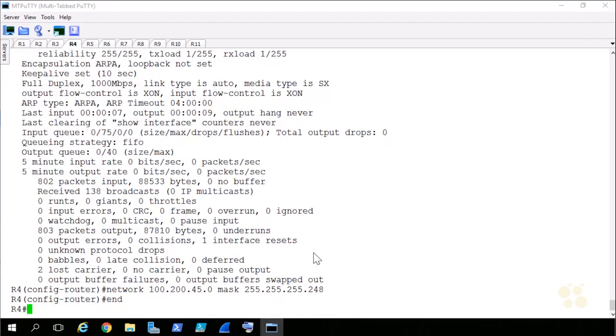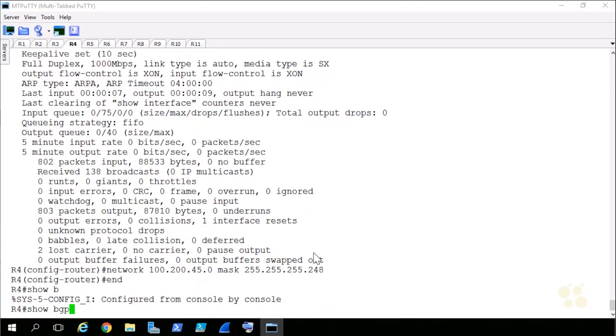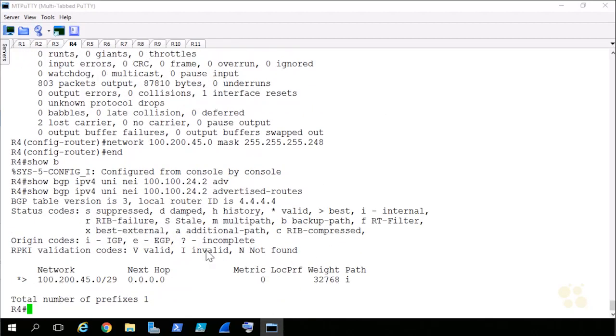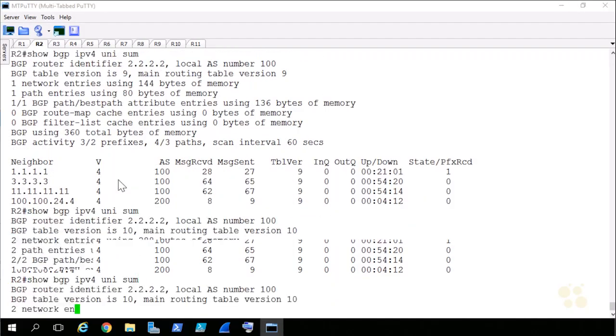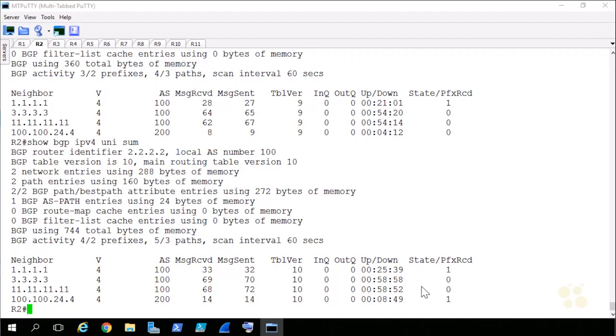Press enter, end. Let's give it a show BGP IPv4 unicast neighbor 100.100.24.2 advertised routes. Let's make sure it's advertised. There it is. It's being advertised. We can jump over to R2, run the summary one more time. I see that I've got an advertised route here.